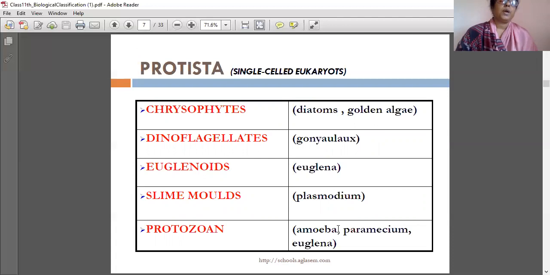Next one is Protista, the second kingdom. It is divided into five: chrysophytes, dinoflagellates, euglenoids, slime molds, and protozoa. Diatoms and golden algae are examples of chrysophytes. Gonyaulax is an example of dinoflagellates. Euglena is an example of euglenoids. Plasmodium is an example of slime molds. Amoeba, Paramecium, and Euglena come under protozoa.